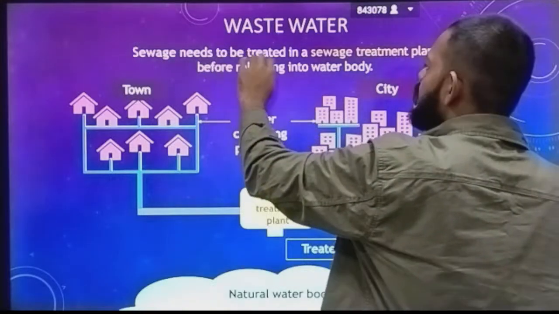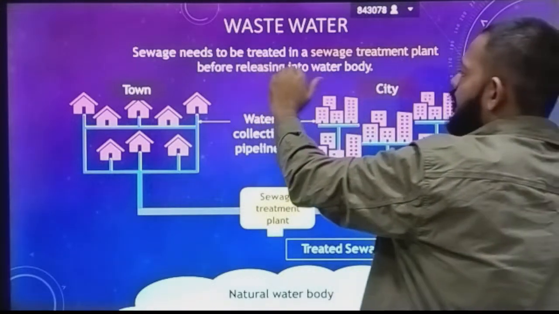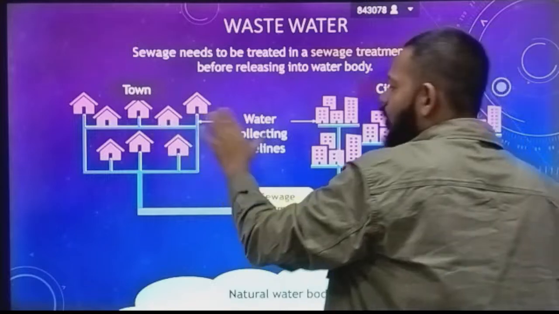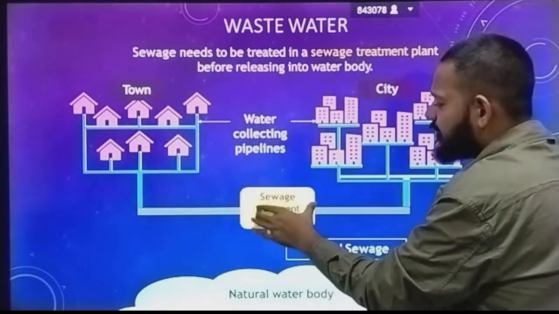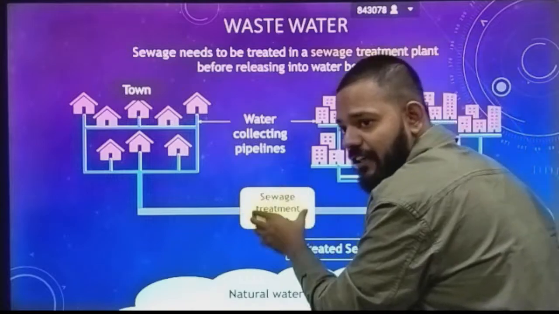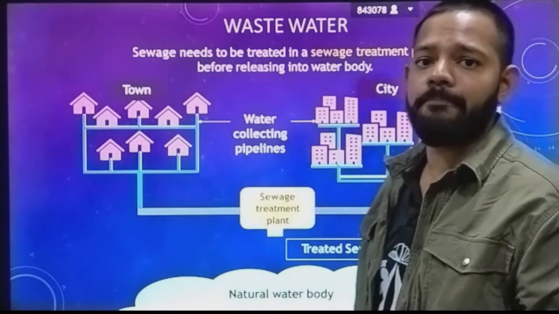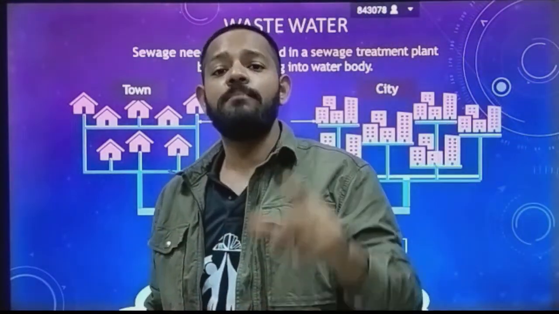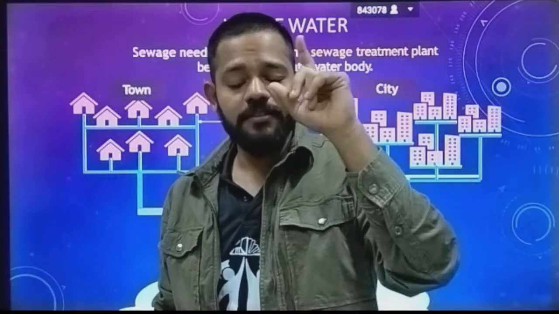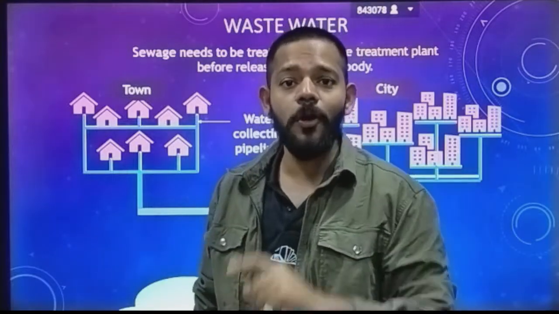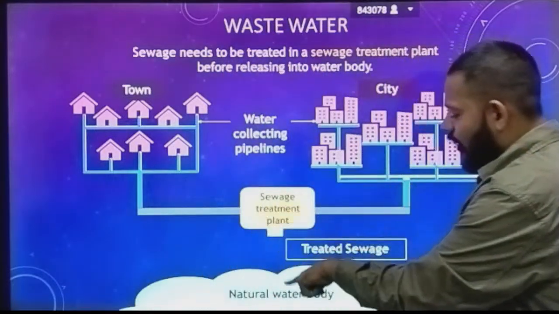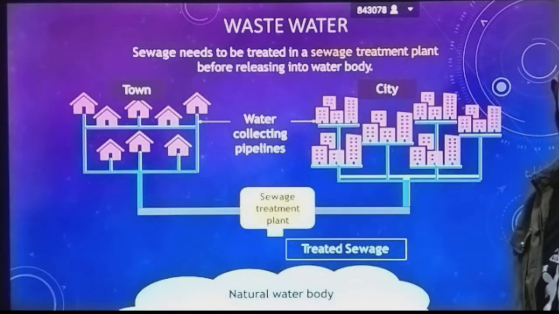Okay, so sewage needs to be treated in a sewage treatment plant before releasing into the water body. This is your houses, towns, cities, from where water is collected in the pipeline. Now this is transferred to your sewage treatment plant. In the sewage treatment plant, this water gets purified. From that sewage water you remove organic waste, that excreta, then those microbes, and then you will send that water to natural water.